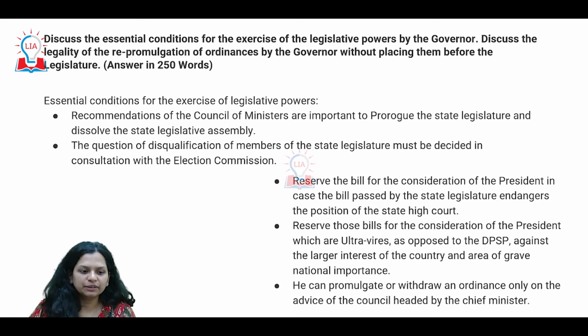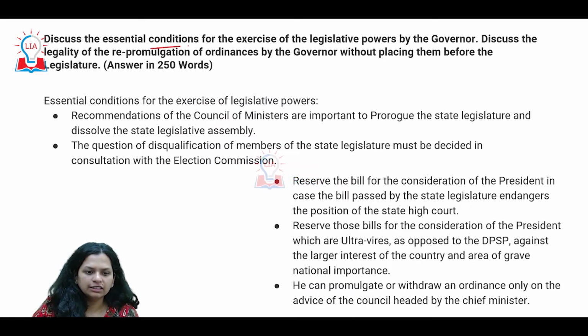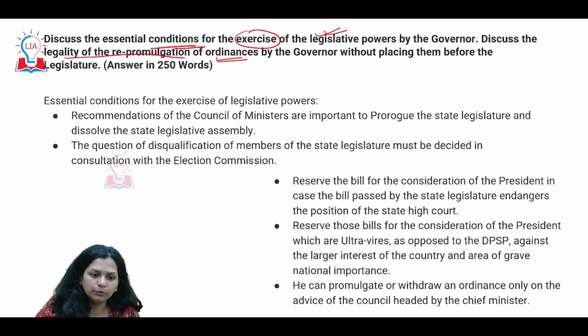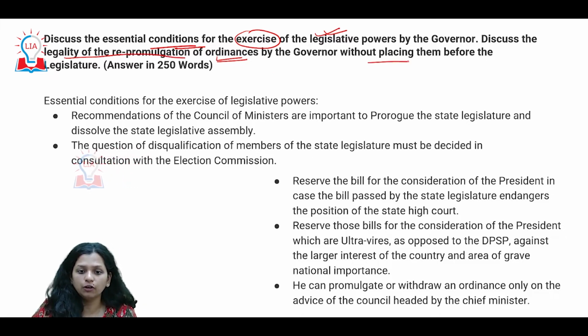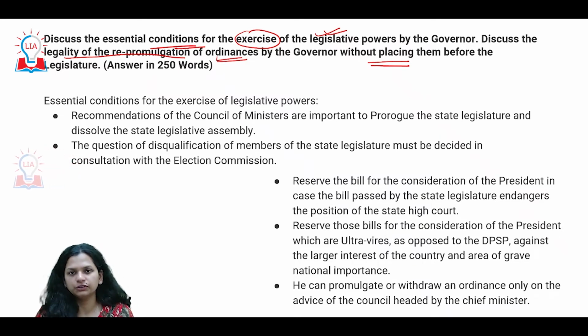Let's look at our next question, which is about the conditions necessary for the exercise of the legislative powers of the governor, particularly ordinances. In fact, it asks about the legality of repromulgation of ordinances without placing them before the legislature. It's something of a crisis situation, because placing an ordinance before the legislature is primary in ensuring that the public mandate is fulfilled. So that is getting affected.